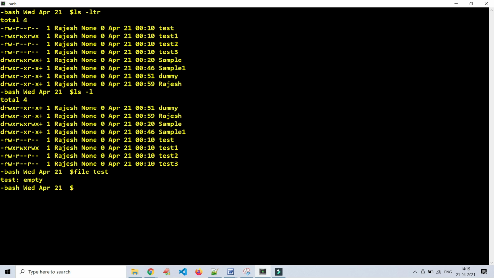What is it saying? The test file is empty. Okay, I will try with the directory. See here, sample. File space, give the file name or directory name there. It will show you the type of file, whether it is a directory or a file, or an executable file or program or something. Okay, in our scenario it is showing directory, correct? Sample is a directory because it is starting with D.